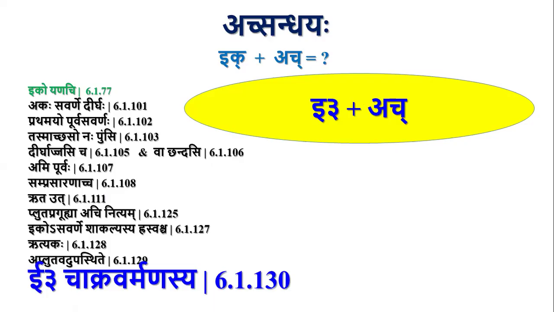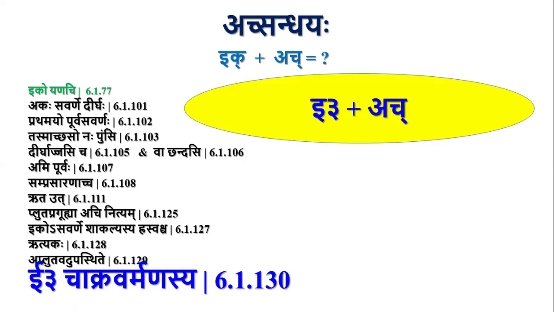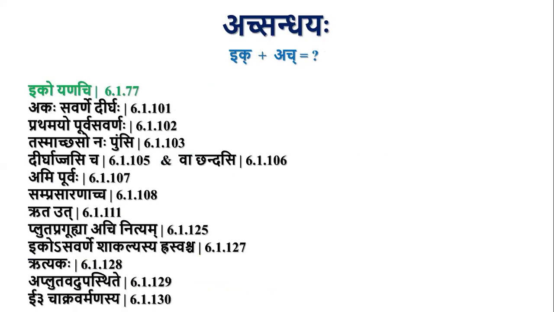Only for Pluta. In the previous case, in Aplutavad Upasthite, it can be any Pluta followed by only E. Here it is only Pluta E followed by any H letter. Okay, this is about the cases where Ik is followed by H letters. So Iko Yanachi is the default sutra. These are the Apavada sutras. We have to check for the Apavada sutra before we apply Iko Yanachi.